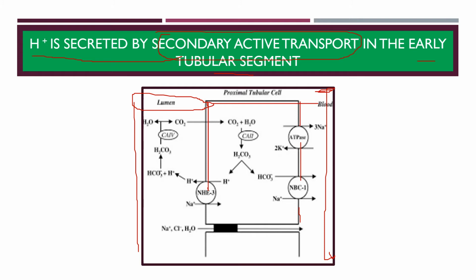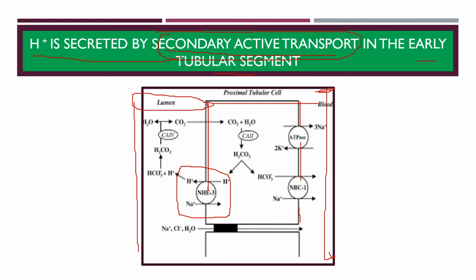Now the epithelial cells of the proximal tubule and the thick segment of ascending loop of Henle secrete H plus into the tubular lumen via the Na plus H plus counter transport. You can see here the Na plus H plus counter transport, and this is the example of secondary active transport.